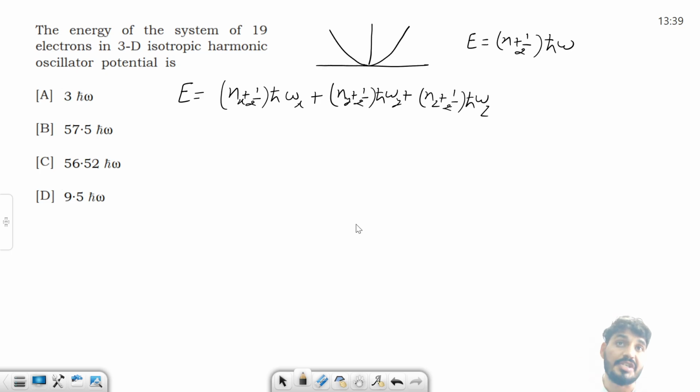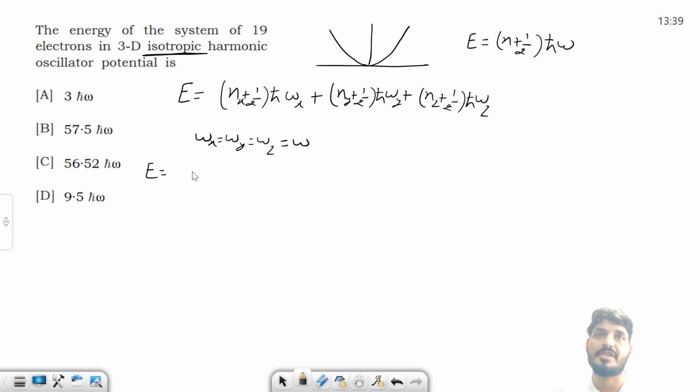Now in the question they have given that it's an isotropic harmonic oscillator. Isotropic means ωx equals ωy equals ωz. All the frequencies are the same in the 3 directions. And let's suppose this is ω. So if you do this, then what is the energy?